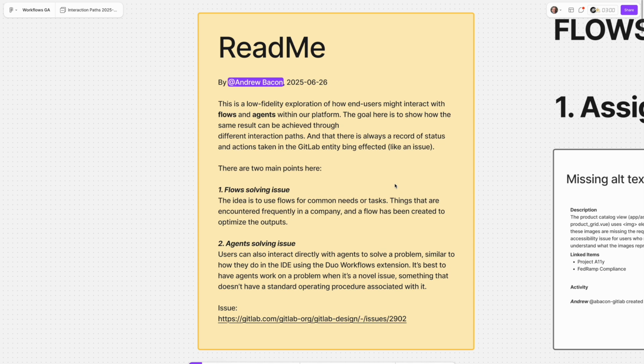One about flows solving an issue, and agents solving an issue, but in both cases, regardless of how the user is interacting with these systems, there should be a publicly visible record of all the actions and decisions that are made along the way to make this a real platform, an AI platform as opposed to just a single player, right? It's meant to work with everybody. And with that, let me get into it here.